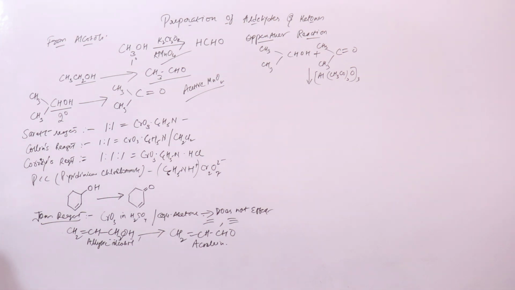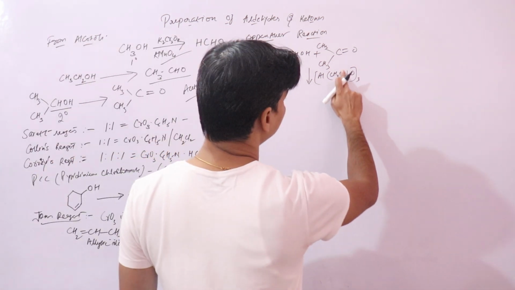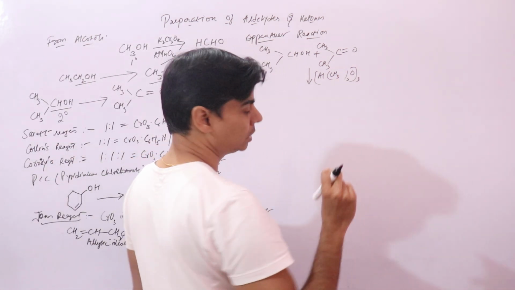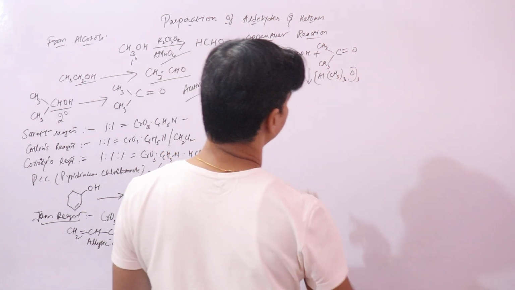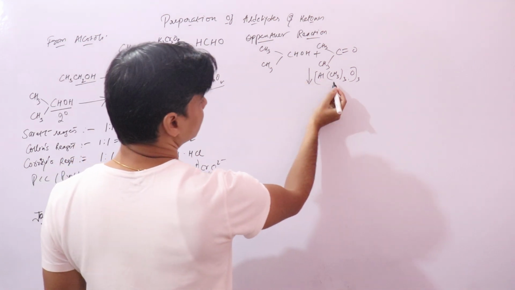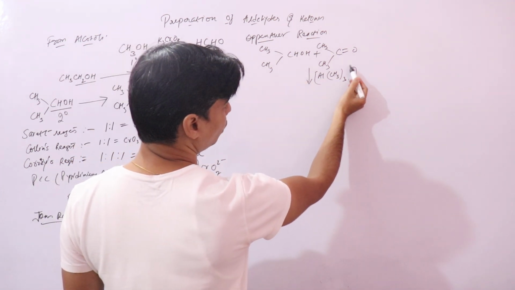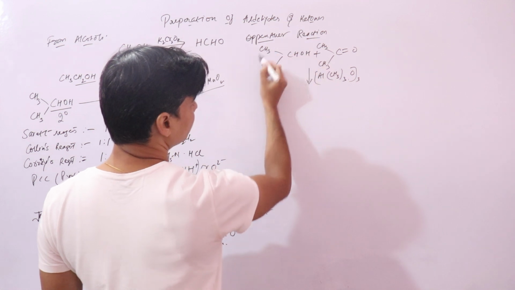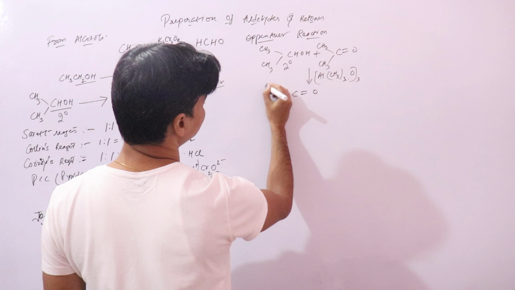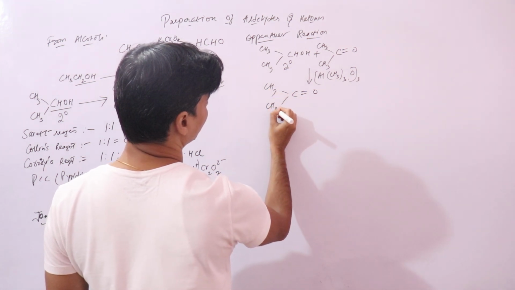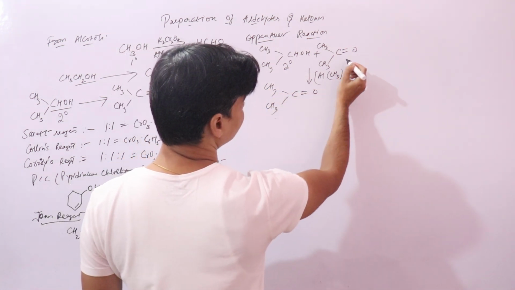and we know that this is aluminium tertiary butoxide, Al(OC(CH3)3)3. So this 2-degree alcohol will oxidize into a ketone, right. This will oxidize at the expense of acetone.